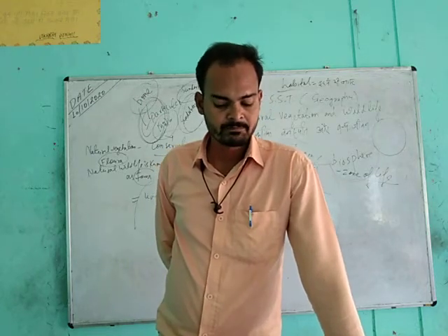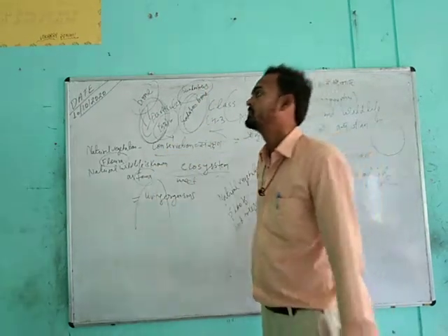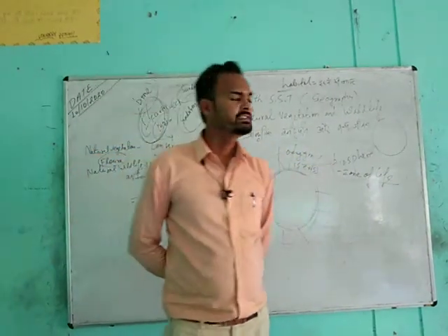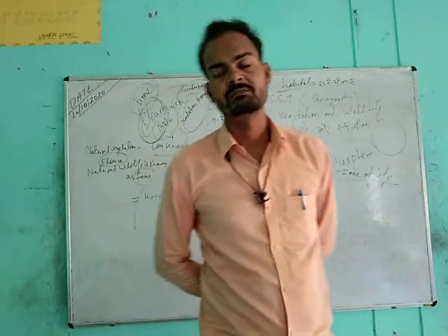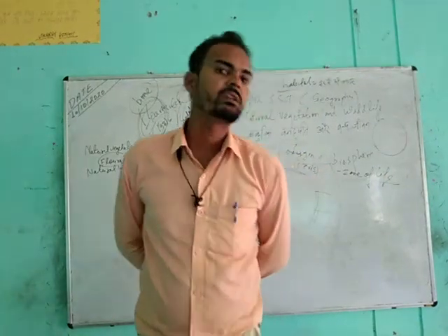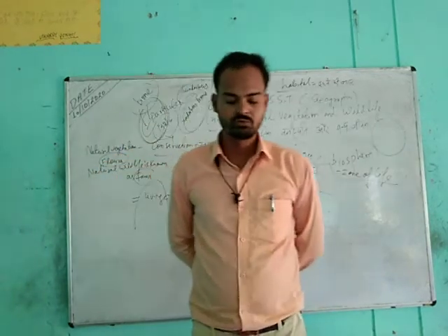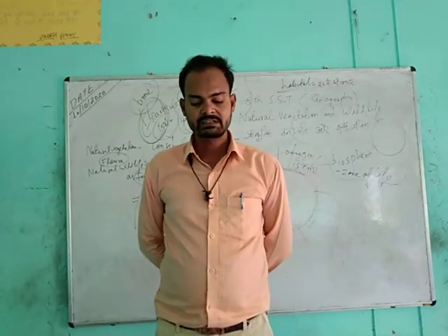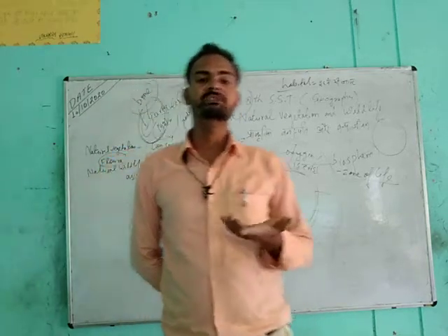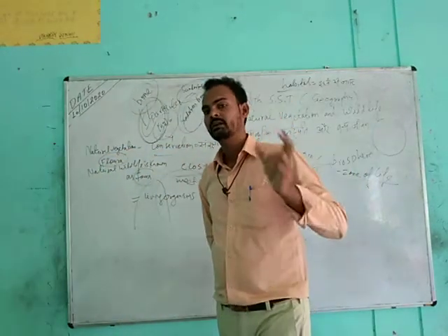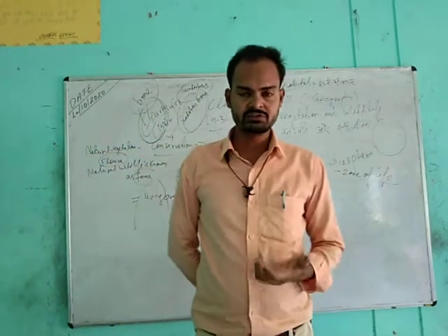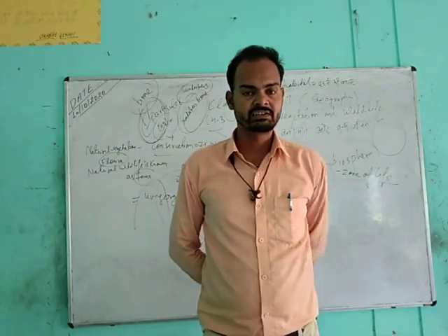And type of soil means that if there is fertile soil, natural vegetation can be more, and if there is more natural vegetation, natural wildlife would also be more. And altitude means height. What is the height of that region where it is located? It also depends on whether it is cool or warm. So the altitude is also responsible for natural vegetation and wildlife.